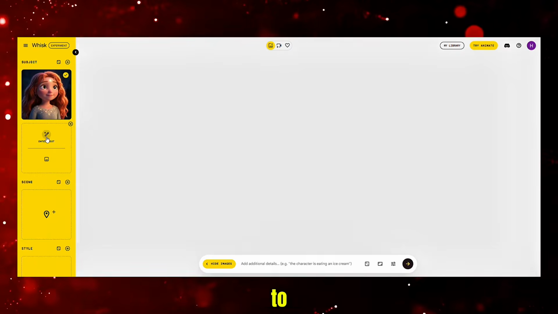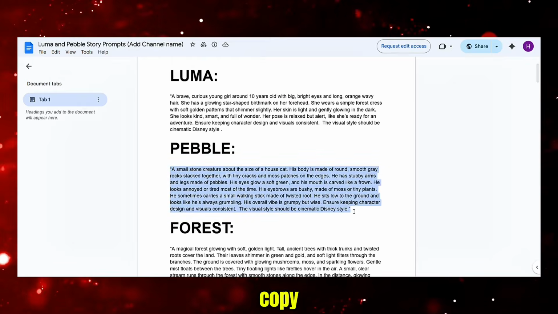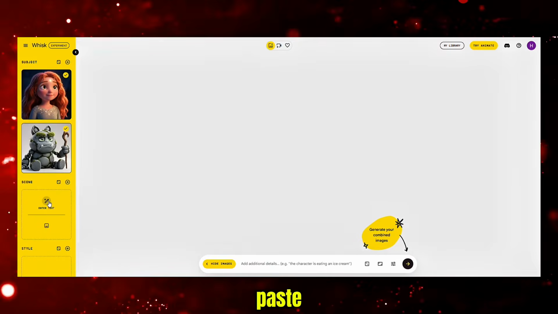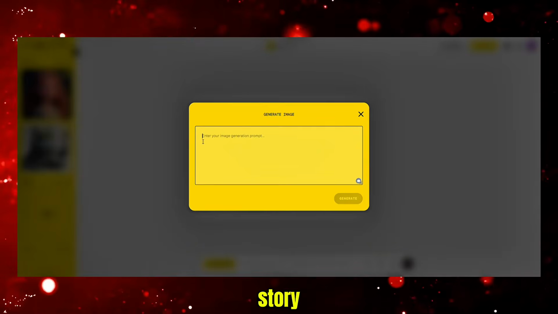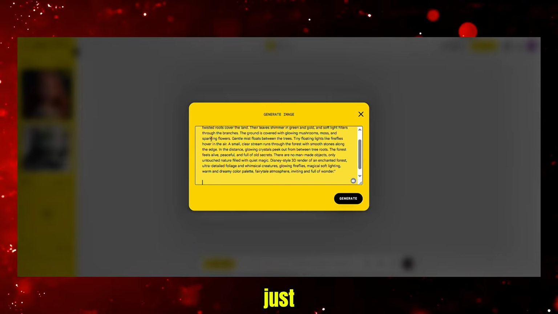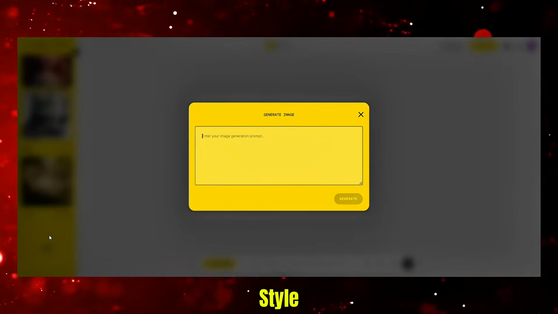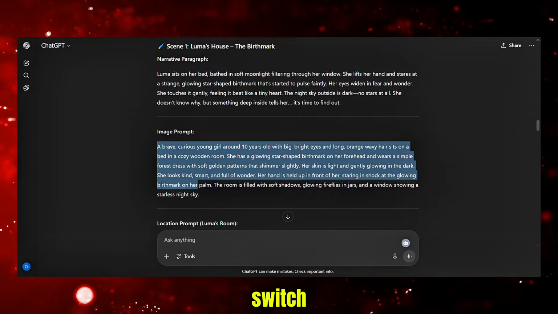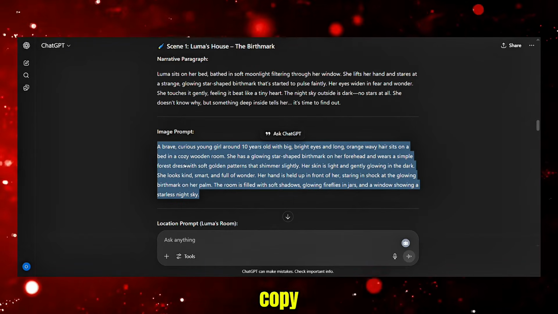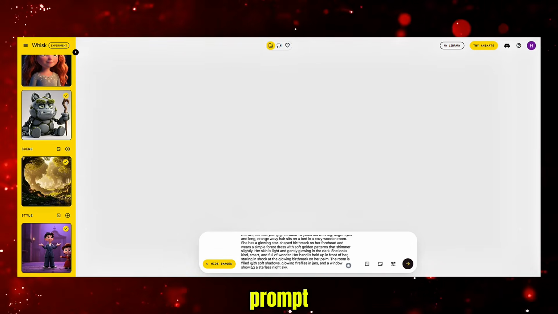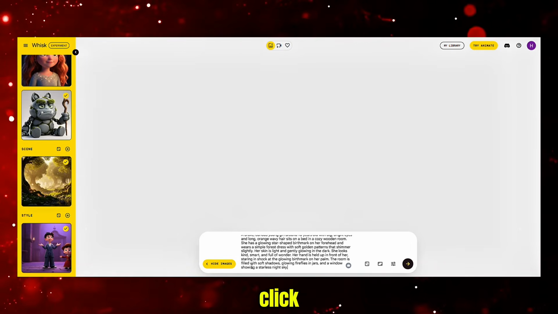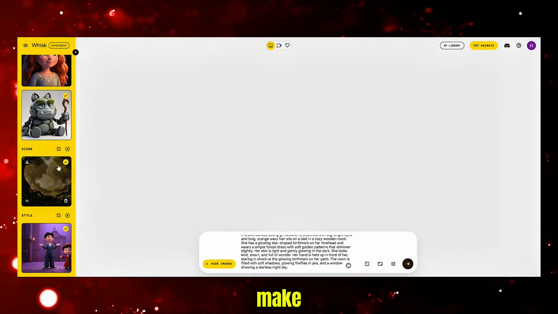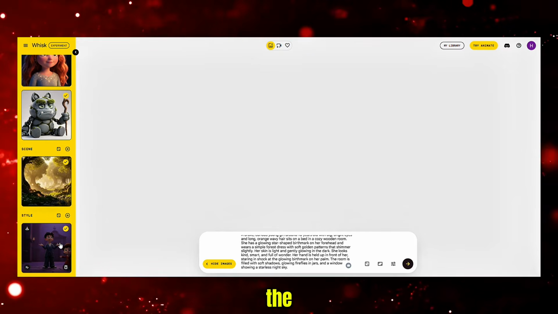Click the plus button to add another subject. Now copy Pebble's details and paste them there too. Next, copy the forest scene prompt and paste it into the scene box. If your story has more than one location, just repeat this for each place. For the style box, write a cinematic Disney-style 3D animation. Now switch back to ChatGPT, and copy the first image prompt, paste that into the prompt box in Whisk. Before you click Generate, make sure Luma and Pebble are selected in the subject area. Make sure the forest scene is selected as it is the story setting.